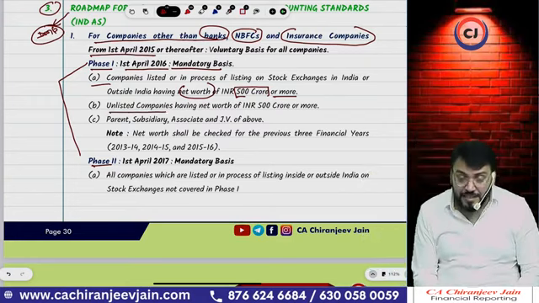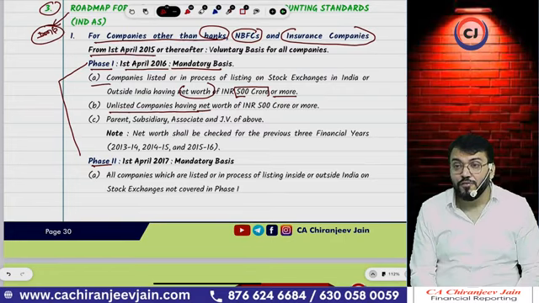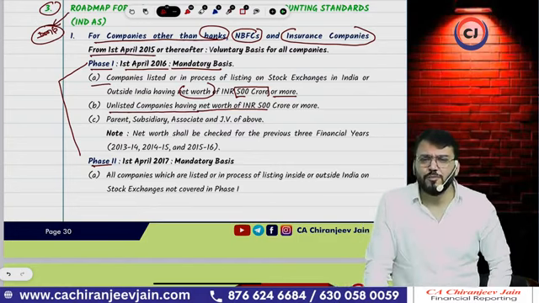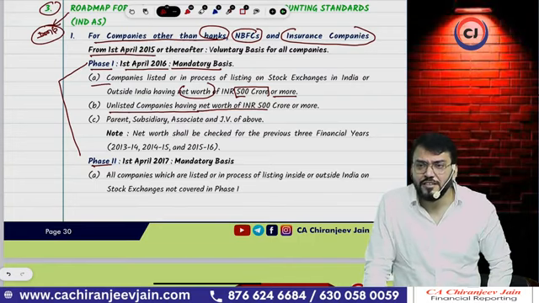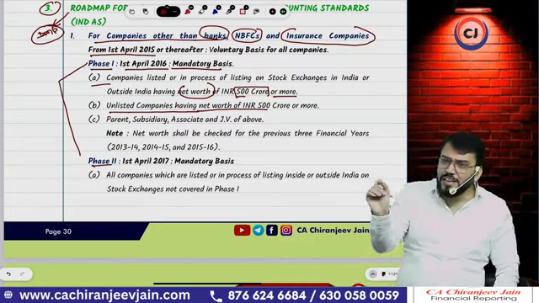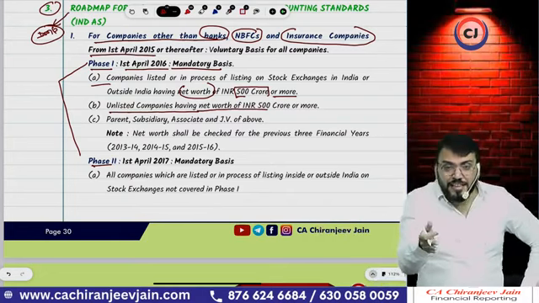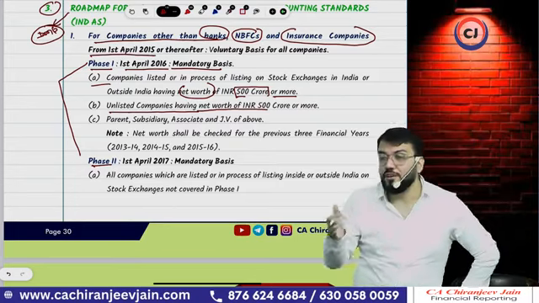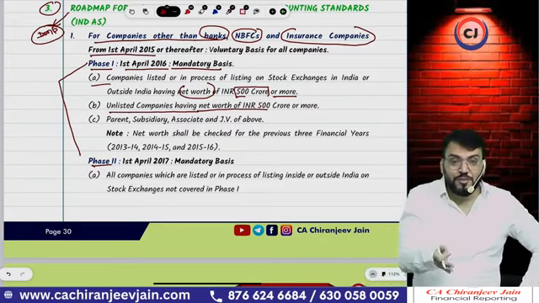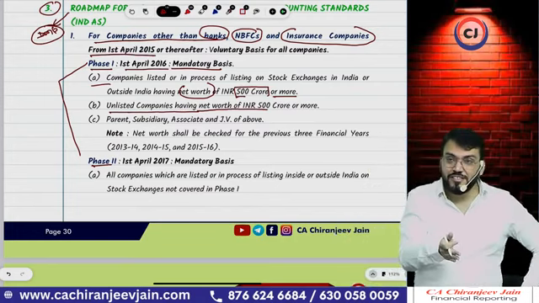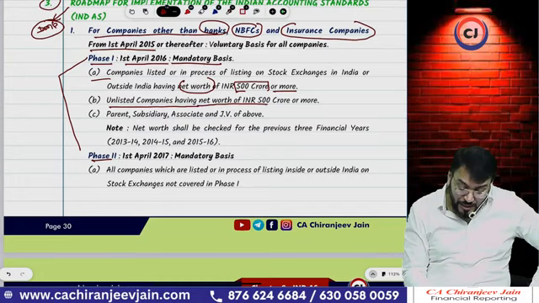Then any unlisted company having a net worth of 500 crore or more than 500 crore. You can say in this way, A and B combined, any companies having a net worth of what? 500 crore or more than 500 crore, whether listed or unlisted. We can say it in only one point, A only, na. Correct? So can I say under phase 1, any companies whose net worth was 500 crore or more than 500 crore, Ind AS will be applicable from 1st April 2016. Correct? Limit is given for net worth.